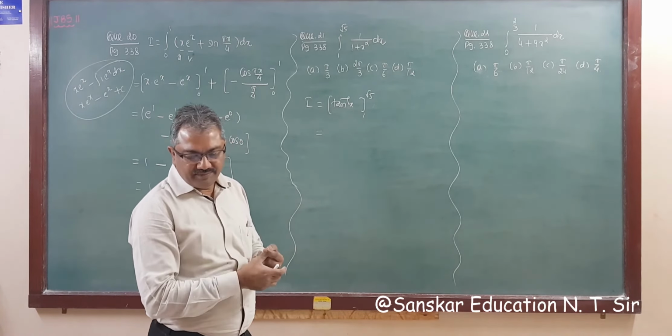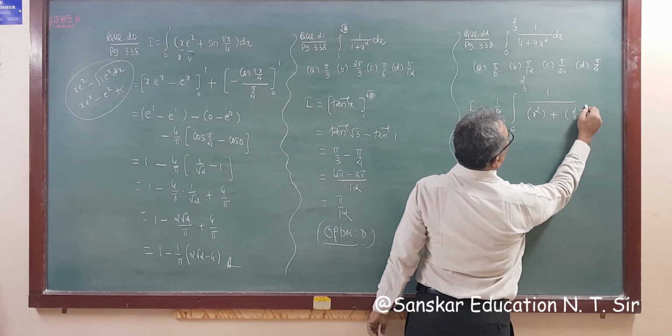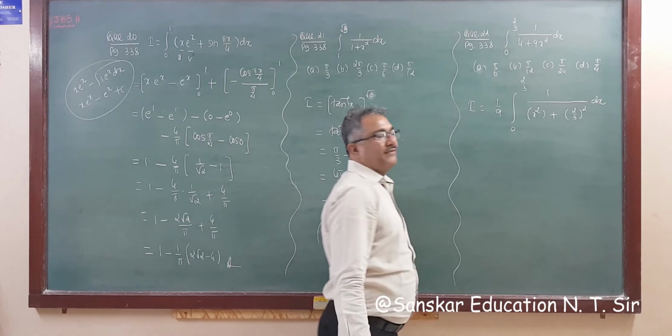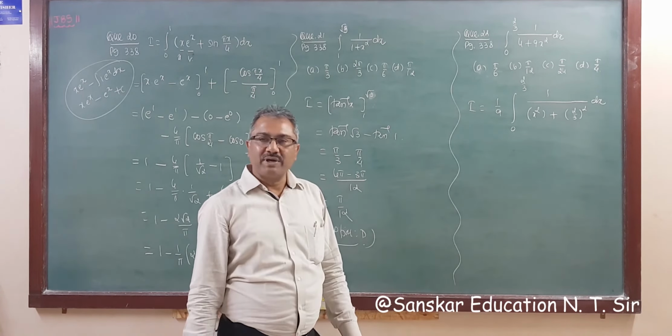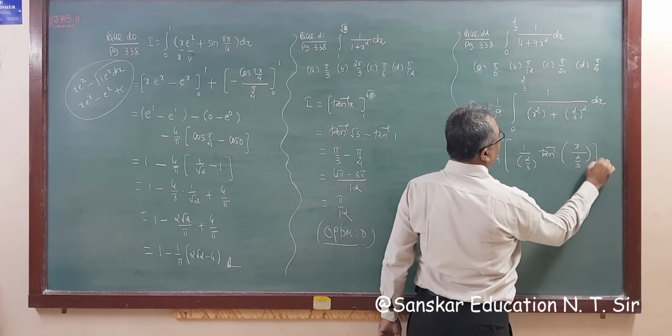And question number 22, same formula 1 upon x square plus a square, but we need to take 9 common from here. So I is equal to 1 upon 9 integration 0 to 2 by 3 of 1 upon x square plus (2 by 3) whole square dx, because this is 4 by 9. 1 upon x square plus a square gives 1 upon 9, 1 upon a is 2 by 3, tan inverse x upon a is 2 by 3, right?